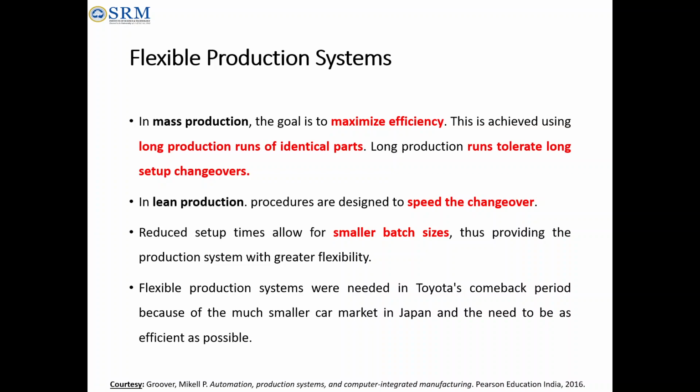So you have to run small batches and have a speedy changeover for market demand. That is the flexible production system. But mass production is not like that, because it focuses only on efficiency and runs longer production of identical components.